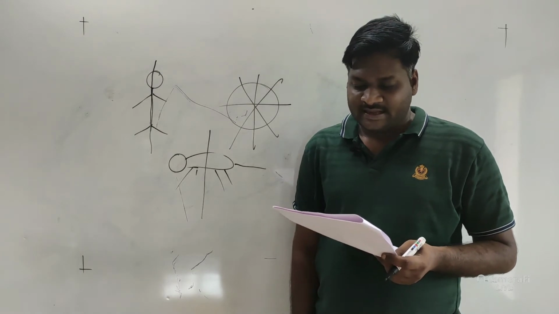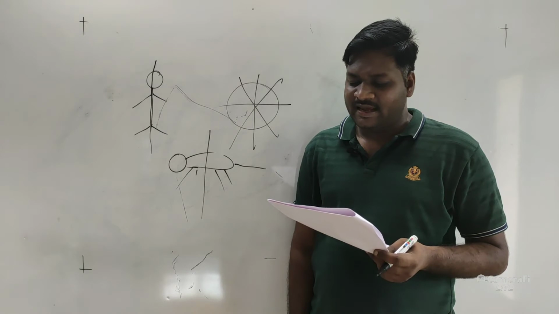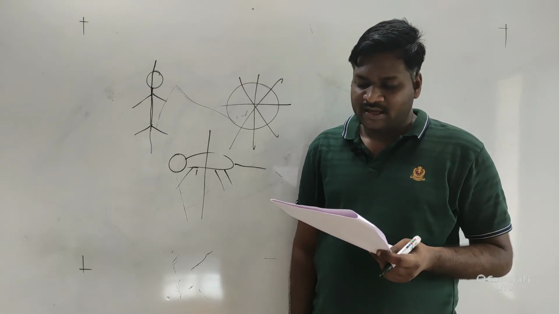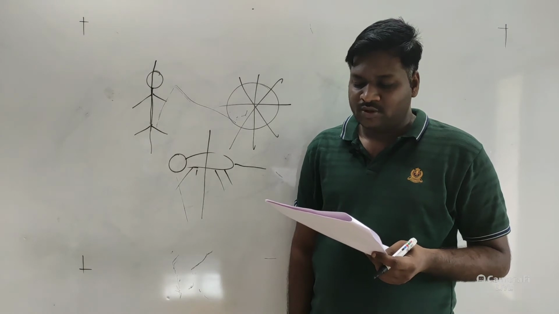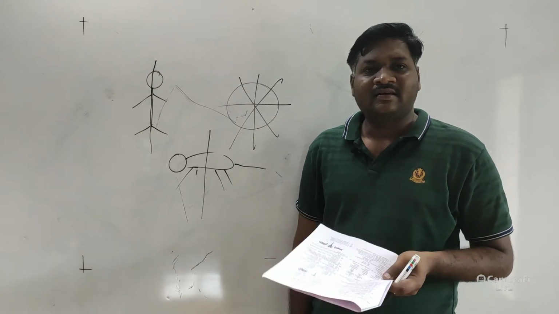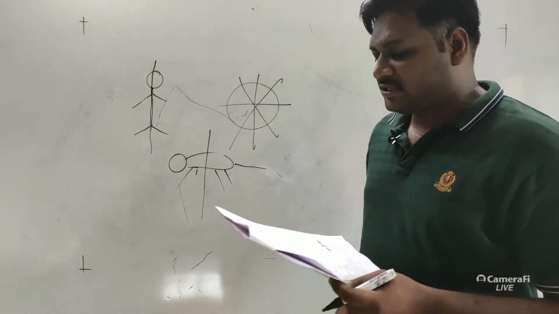The next, identify the type of symmetry in the given animals A and B. A represents the hydra and B represents the crab. So here option C will be correct. In hydra we can see radial symmetry, in the crab we can see bilateral symmetry.